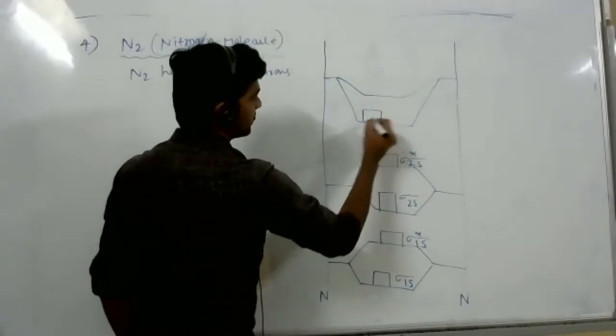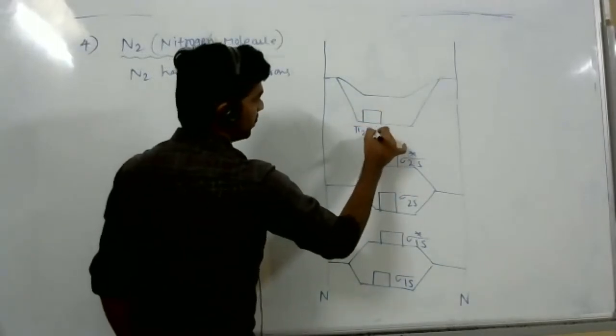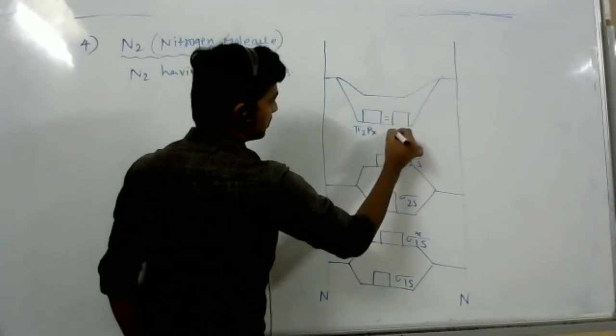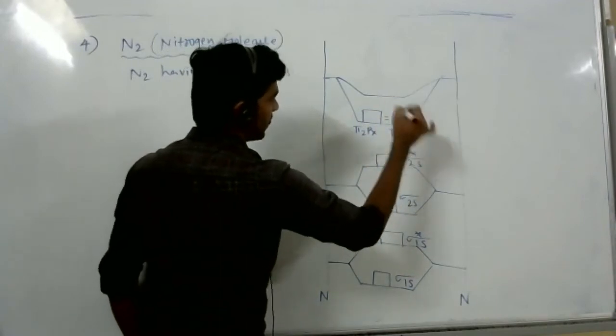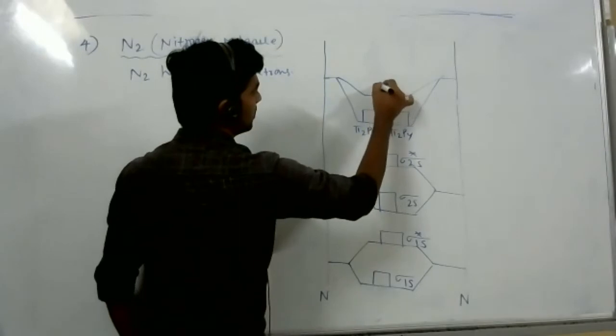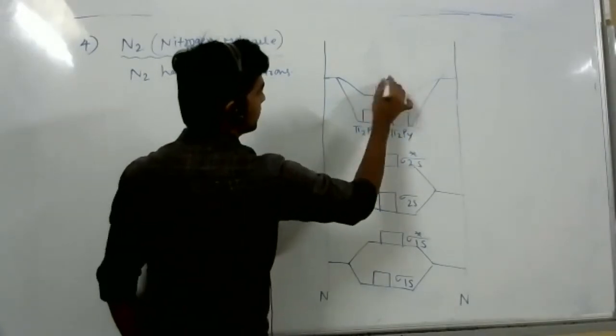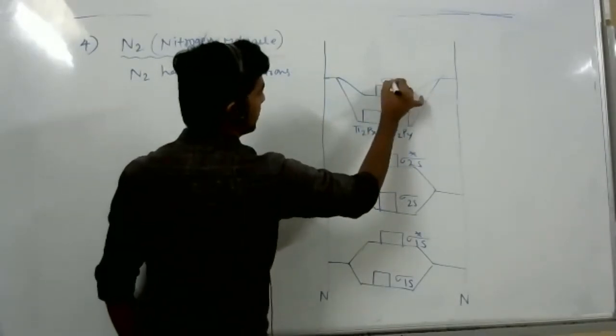So this is pi 2px is equal to pi 2py. This is sigma 2pz.